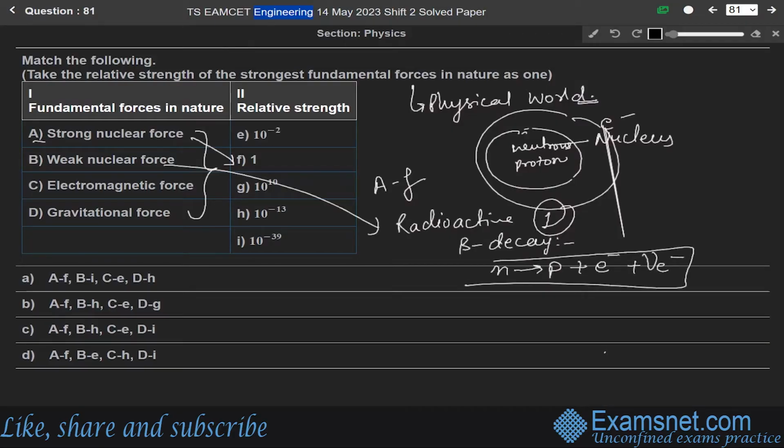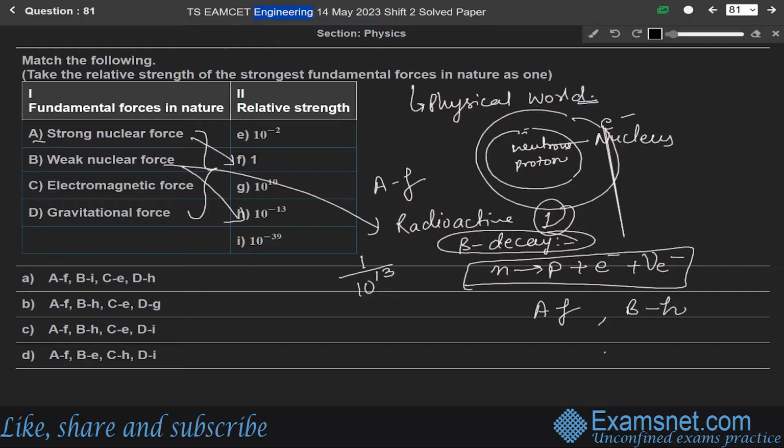For such decay, weak nuclear forces act. For these weak nuclear forces, the relative strength is 10 to the power minus 13. So for B, we match it with H. So for A it is F, and for B it is H.